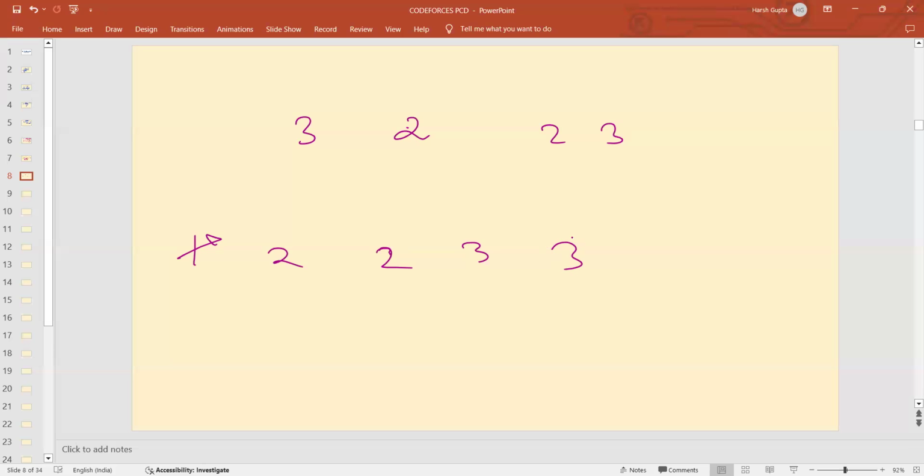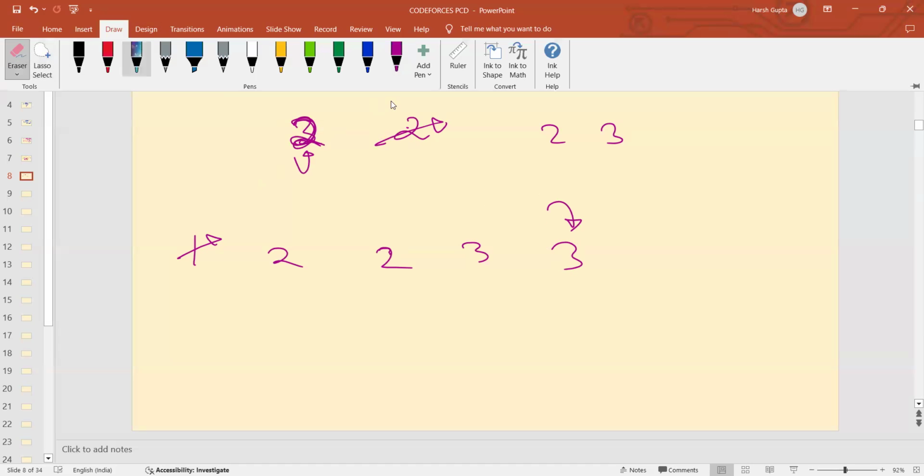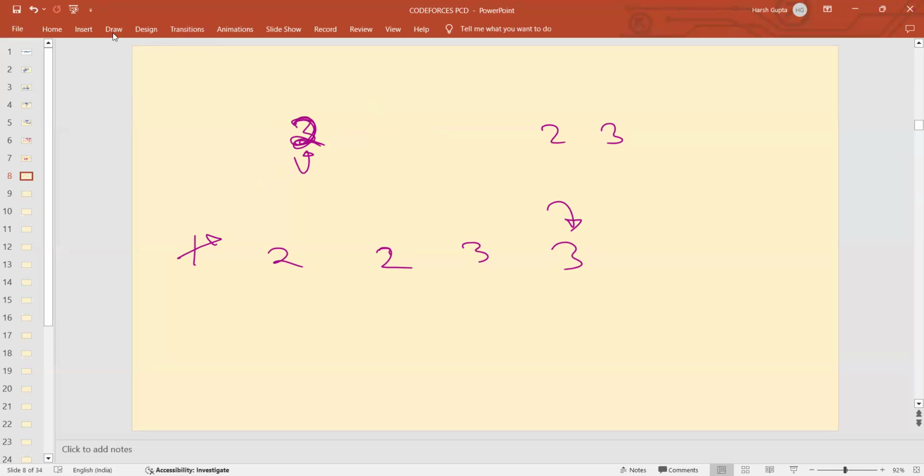Now Piggy wants to remove 3. So he can always remove 3, because he can choose this index, set this as the minimum of 3, 2, which is 2, and delete this 2. So he has removed 1, 3, isn't it? Now Turtle wants to remove this 2.